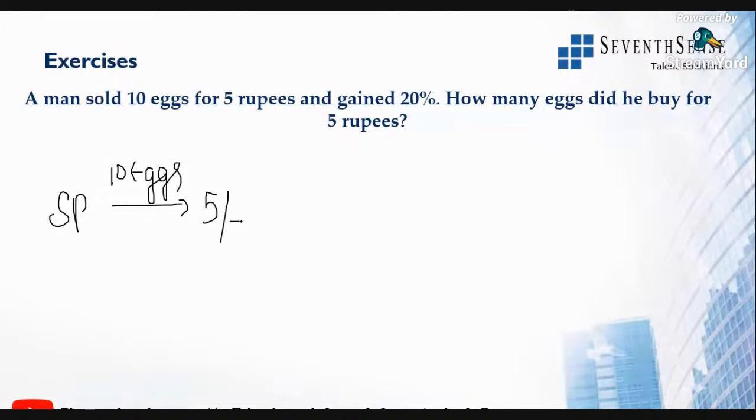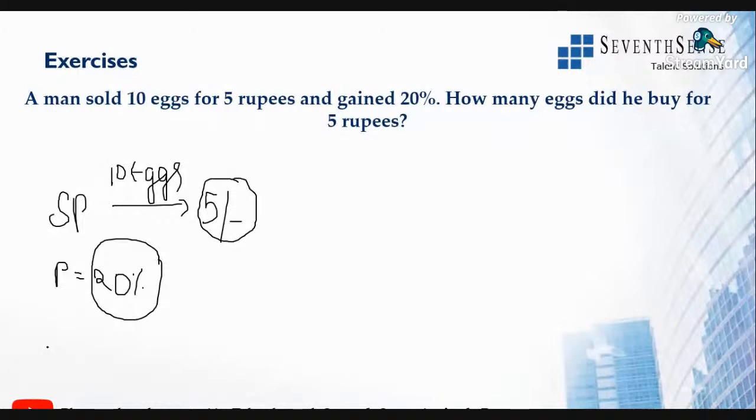We have got selling price is 5 rupees. Now, if the selling price is 5 rupees, the profit is 20%. Selling price is given, profit is given. Find out the cost price, because I'm still checking out 10 eggs itself. Find out the cost price of 10 eggs.